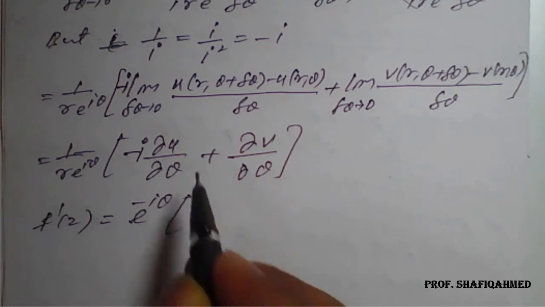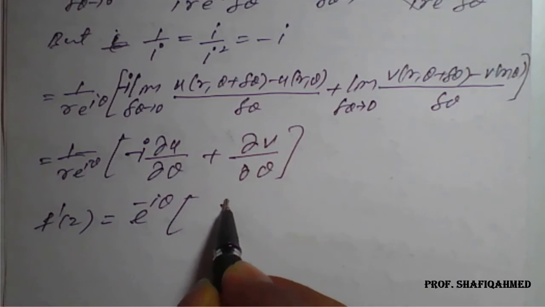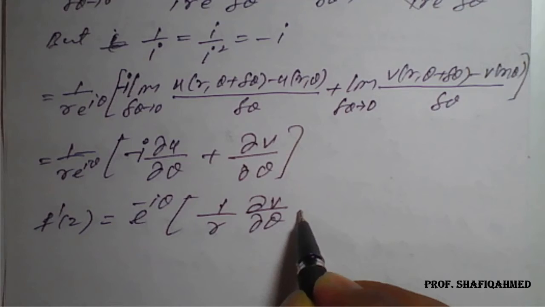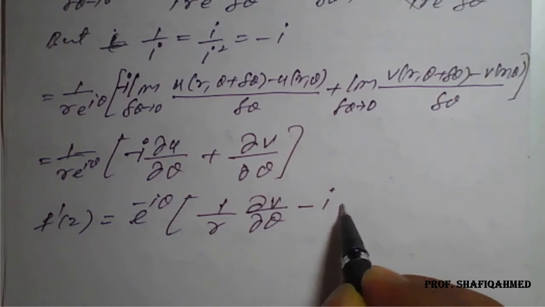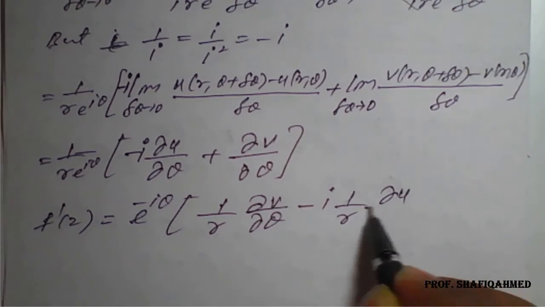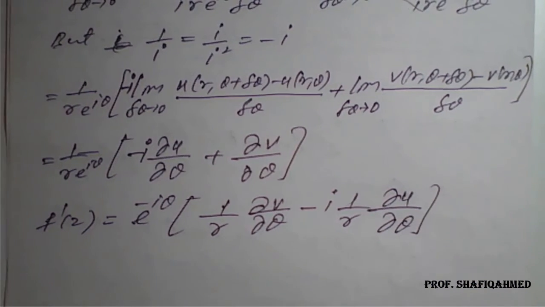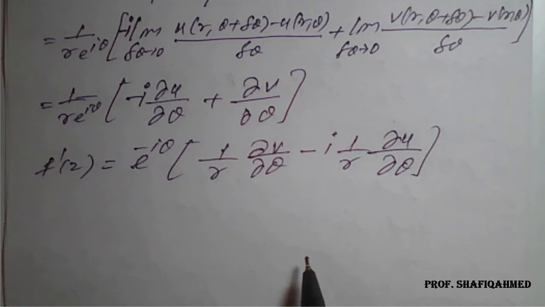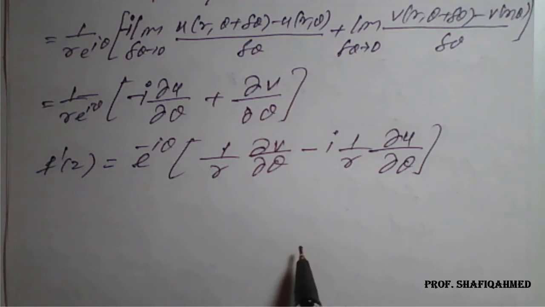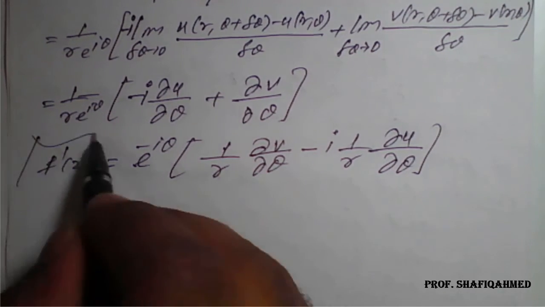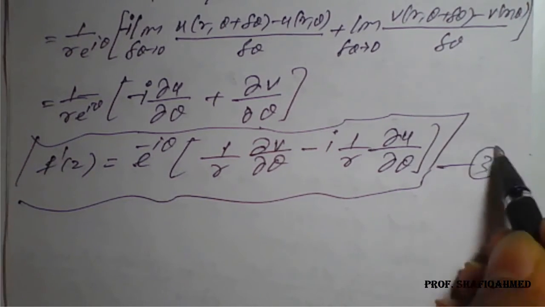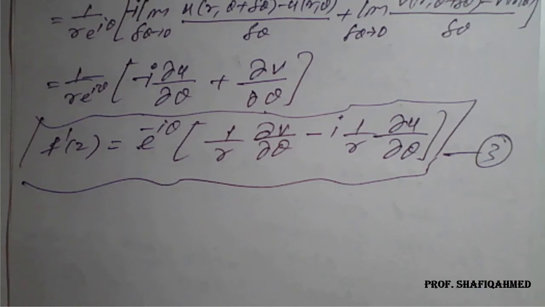So 1 upon r dou v by dou theta minus i times 1 upon r into dou u by dou theta. We will consider this as our equation number 3.